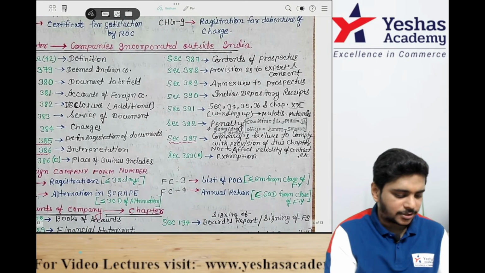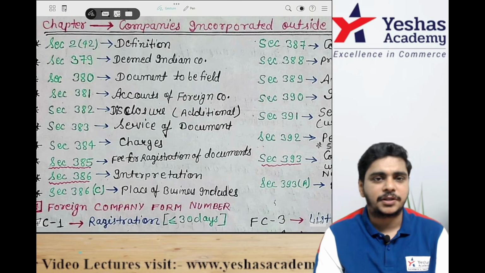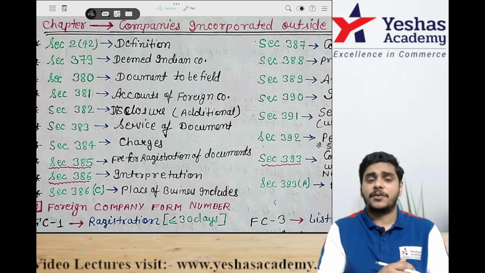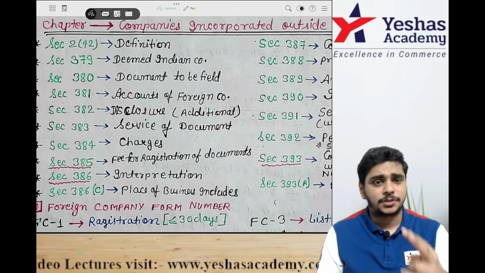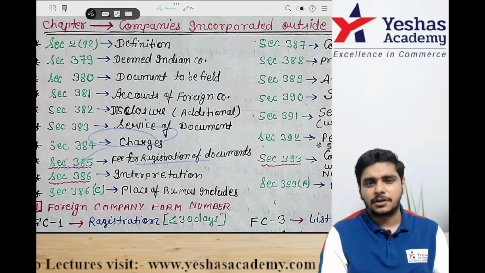Next is your foreign company chapter. Very simple. 379 is the definition, and 379 is deemed Indian company. 380 is documents to be filed, that is SCRAPPY, if you remember. 381 is accounts. 382 is disclosure. 383 is service of document. 384 is charges. 385 is fees, RTP types.